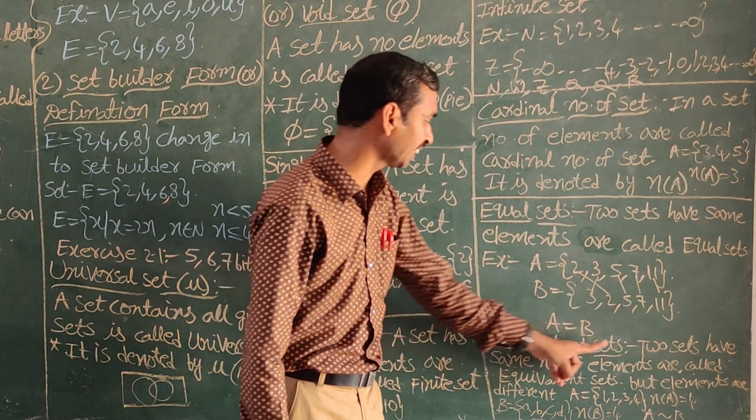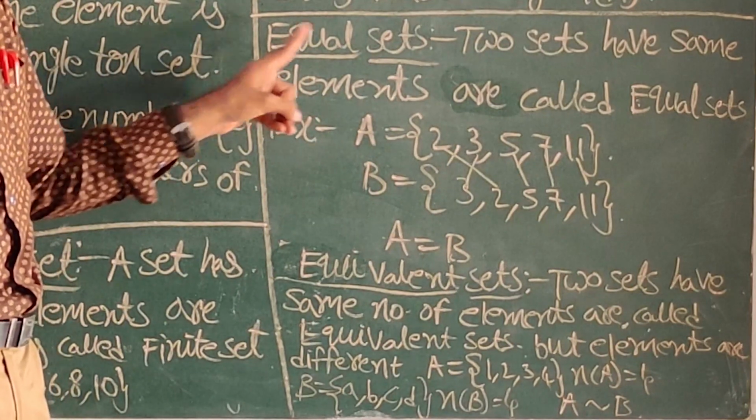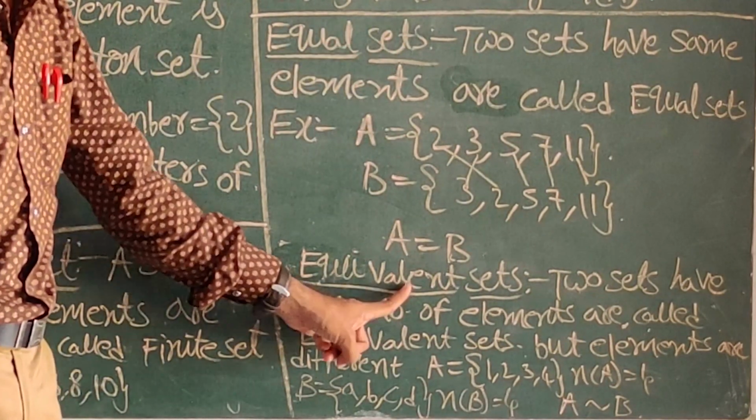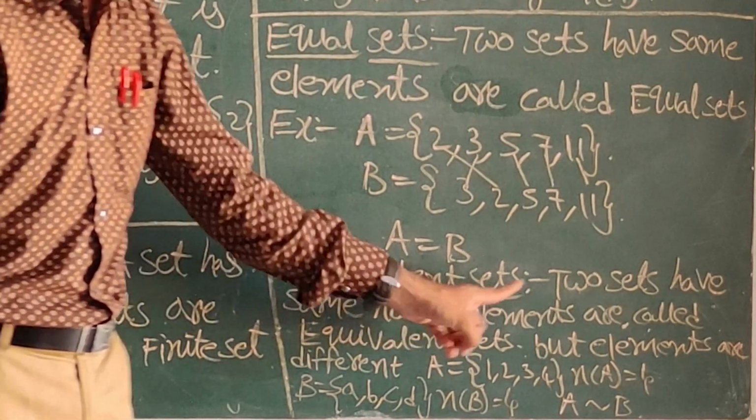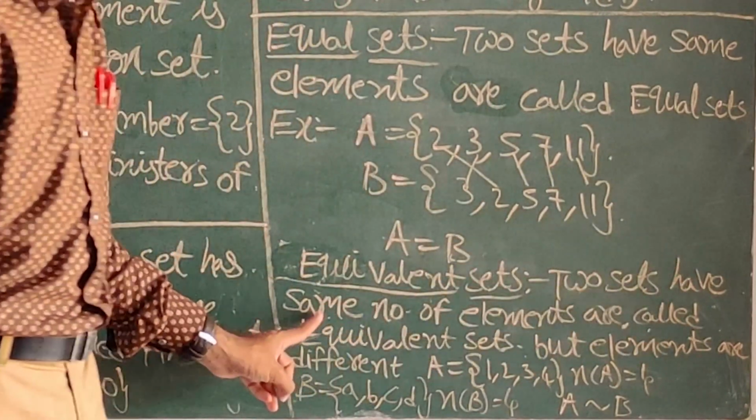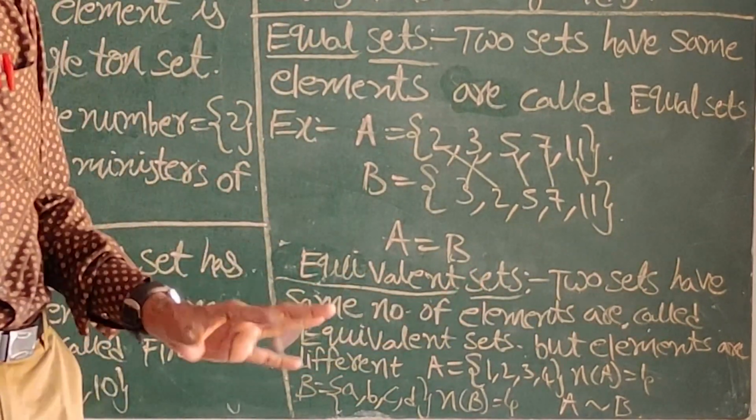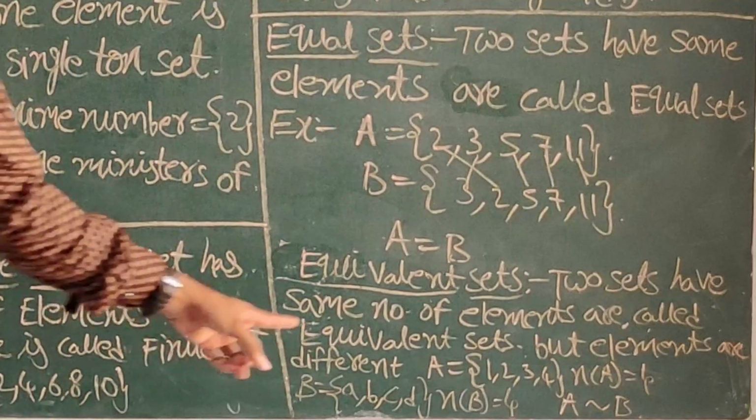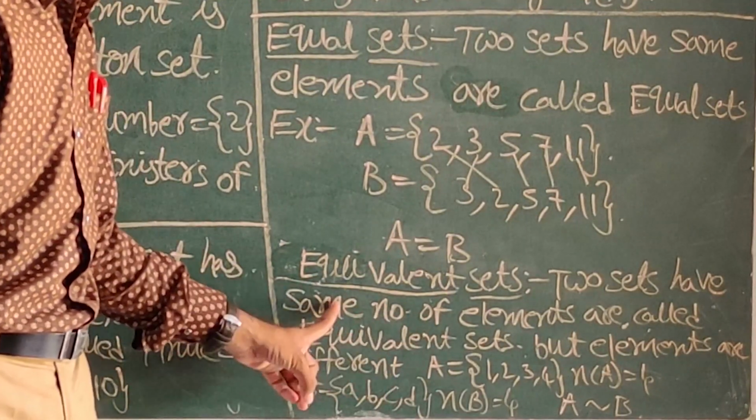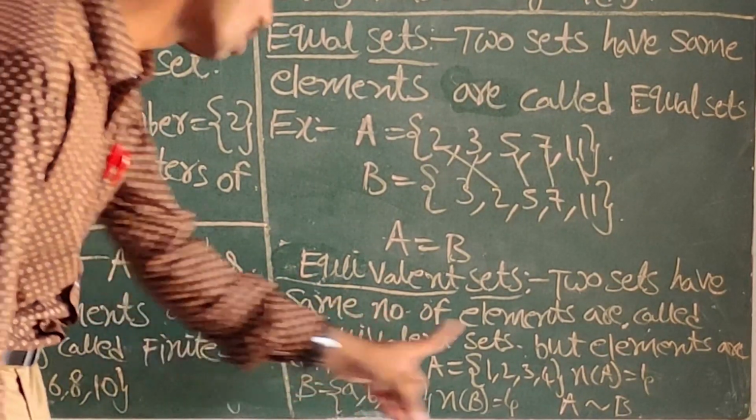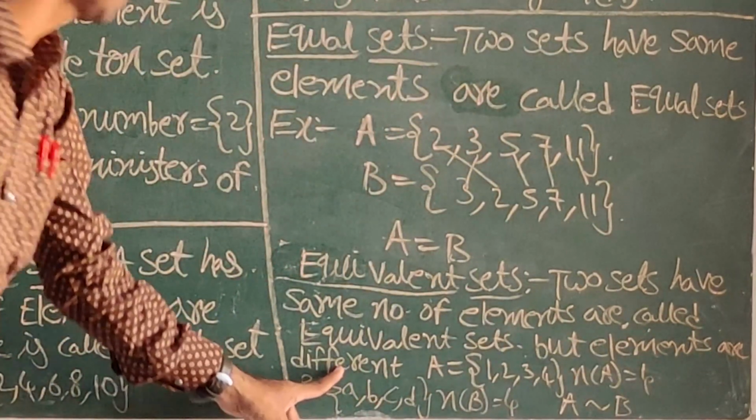Next, equivalent sets. Here a small difference is there between equal sets and equivalent sets. Equivalent sets means two sets that have the same number of elements but different elements. The number of elements is the same, but the elements are different.